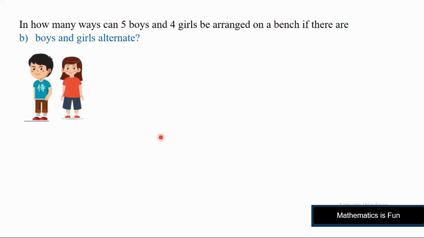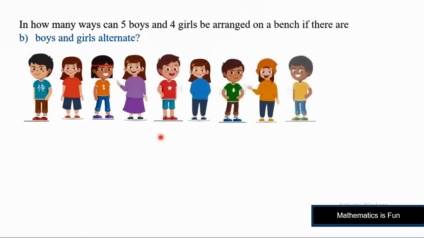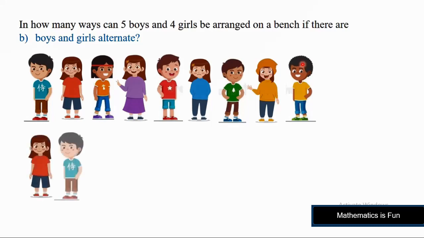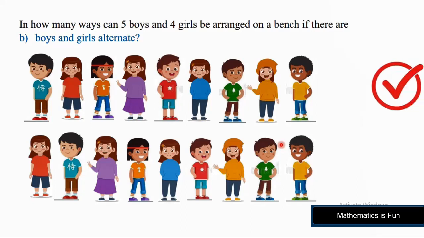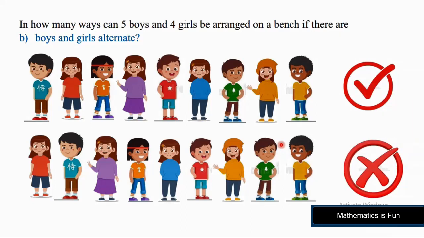We started with a boy first. You can see here boy, girl, boy, girl, boy, girl, boy, girl, boy. We can also start with a girl. Then we have girl, boy, girl, boy, girl, boy, girl, boy, boy. You can see here the arrangement is disturbed with 2 boys; they don't alternate. So the first arrangement is right and the second one is wrong, and we would proceed with the first one.